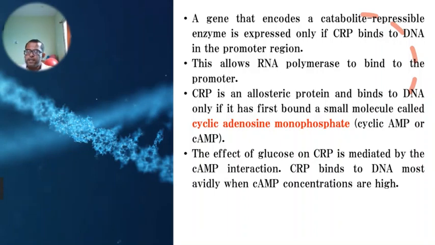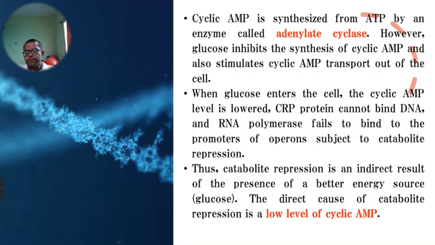When it is bound to cyclic adenosine monophosphate, the CRP protein is capable of binding to the activator binding site near the promoter. The concentration of cyclic AMP decides the binding of CRP to the DNA at that activator binding site.